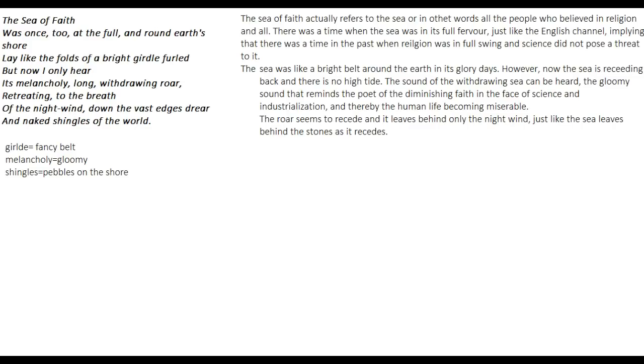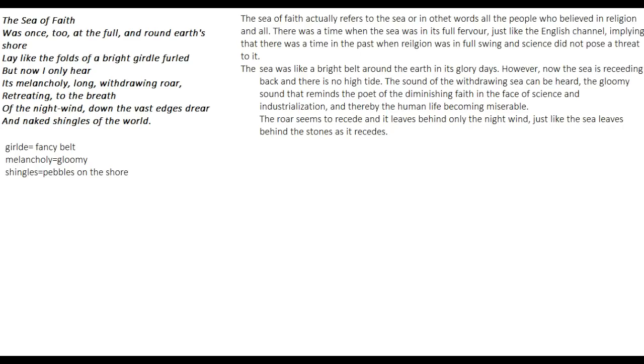Now, in this important paragraph, the poet brings out a metaphor, the sea of faith. Looking at this sea, he is able to think of another sea, the sea of faith. Now, what can you think about the sea of faith? The sea of faith was the majestic load of people that used to have faith in the past. The sea of faith actually refers to all the people who believed in religion in the days of yore.